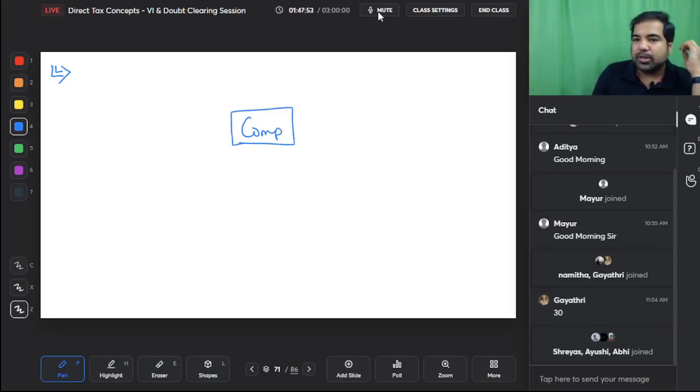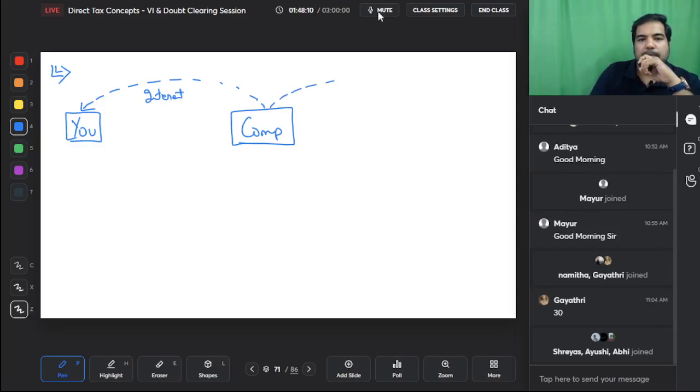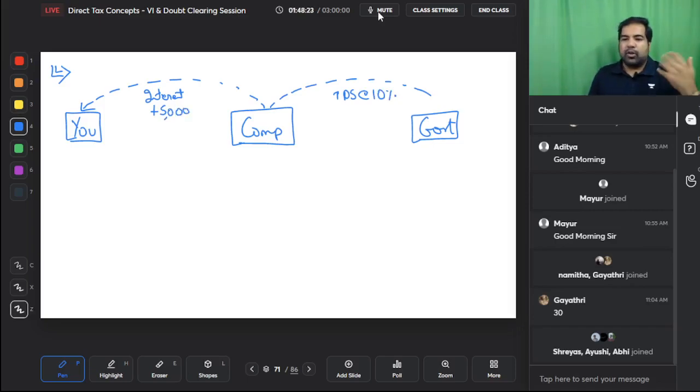If you have debentures or securities, and you have bought some securities or debentures of this company, and when the company is paying you interest, then the government says even we want TDS at the rate of 10% if the interest amount is more than 5,000. So obviously you're earning interest, that is taxable. So hence the government says we also want TDS on it, at the rate of 10%.